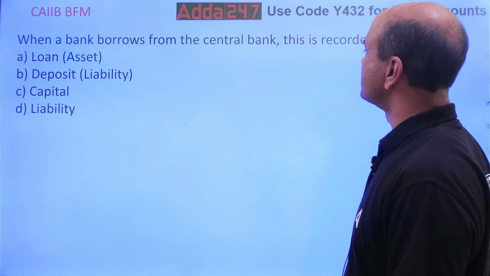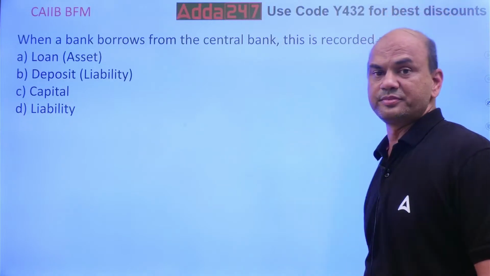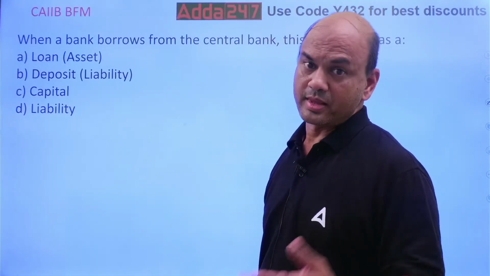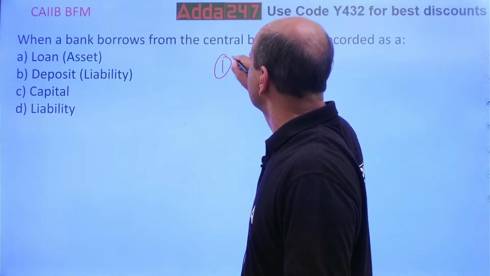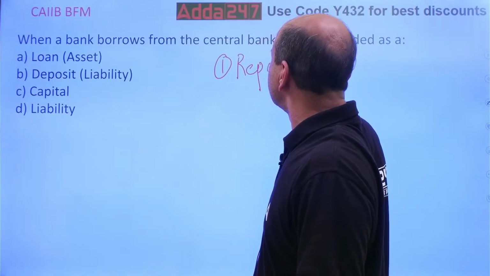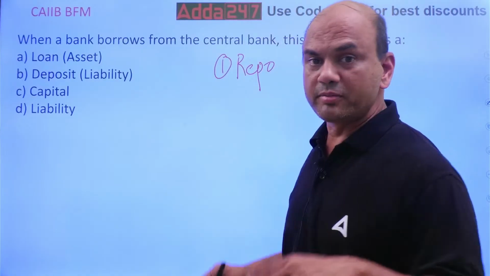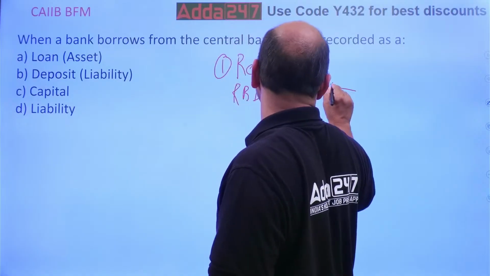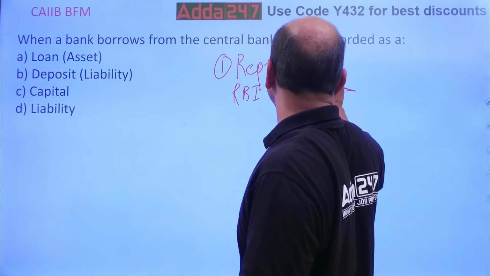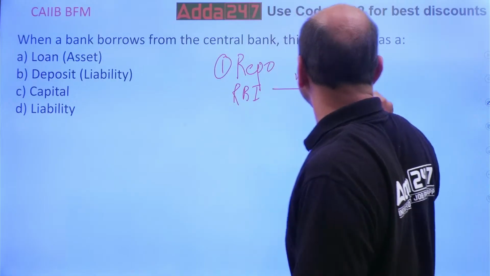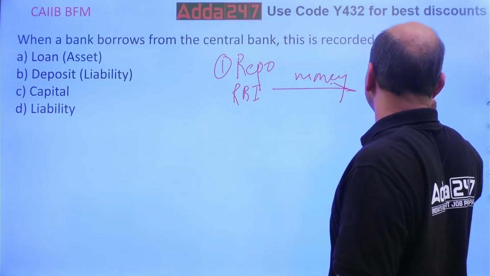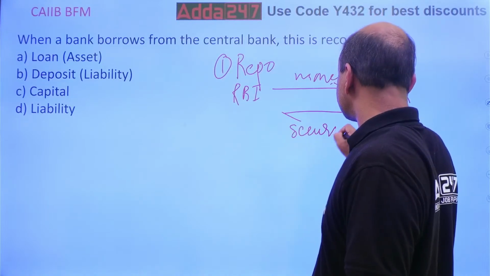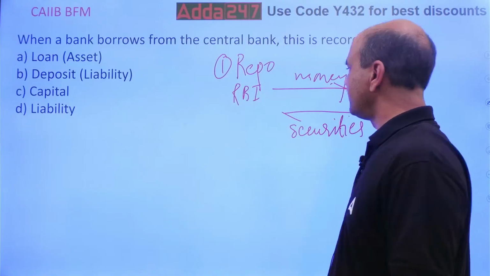When a bank borrows from the central bank, this is recorded as a... it means I'll get money from RBI. How will I get money from RBI? Number one, through repo. In repo what happens? RBI gives money, or rupees, you call it cash, rupees, anything, to the bank. And bank will give what? Bank gives securities, government securities, collateral, okay?